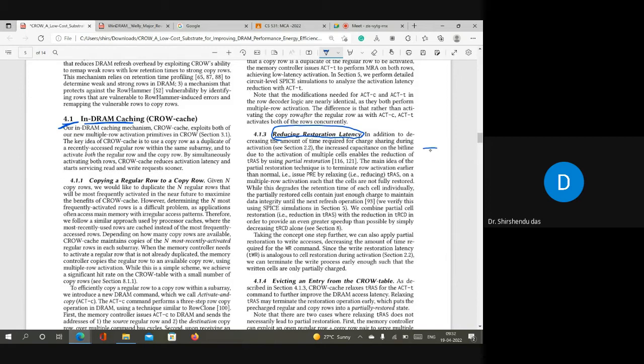If this is your capacitor, it is not required to restore it completely. They are saying restore it up to this much, which is enough to retain until the next refresh period. How does refresh happen? If periodic refresh is happening here, then after tW time a refresh will happen here. After tW, periodic refresh will happen here, right? So suppose restoration is happening here.